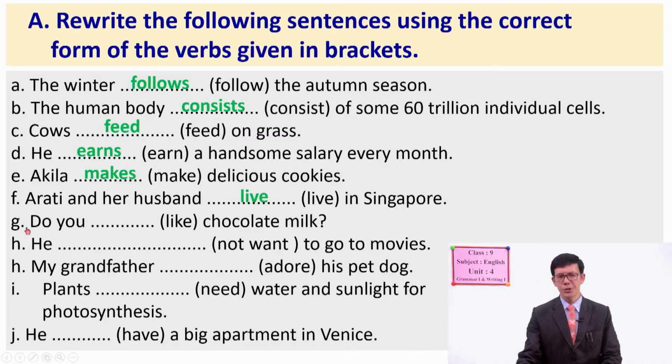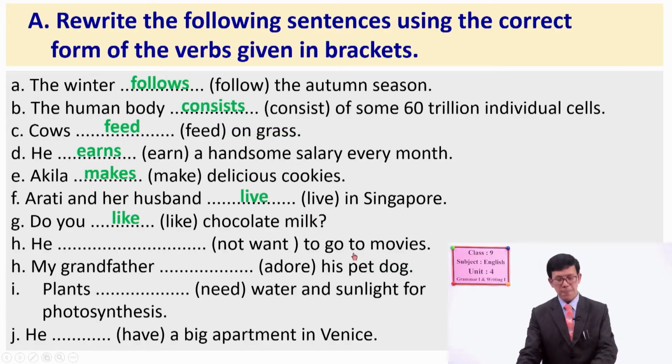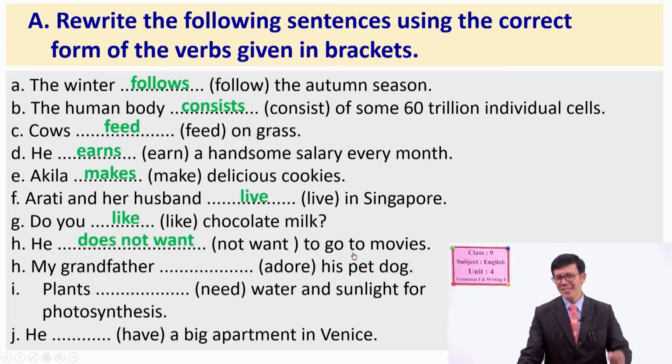Very good. Number G, do you, and the verb there is like, chocolate milk. What is the answer? Good. Do you like chocolate milk? That's the correct answer. Look at number 8. He not want to go to movie. Now you have to make a negative one. What do you guess? The negative one. Very good. Yes, he does not want to go to movies. This is how you change. He does not want to go to movies.